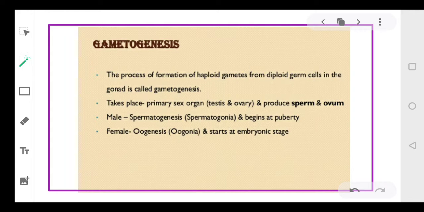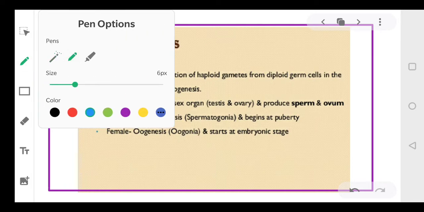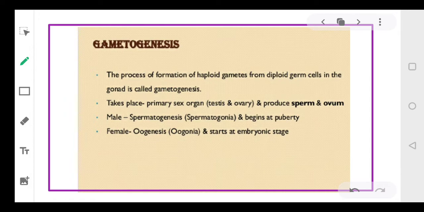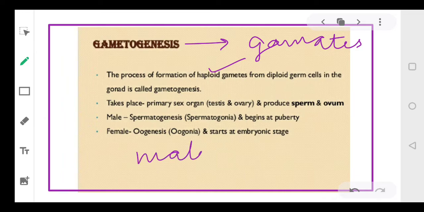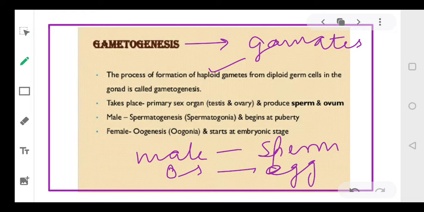Now gametogenesis means the formation of gametes. What does gametogenesis mean? It means the formation of gametes. Formation of gametes means in case of male there will be a formation of sperms, while in case of females there will be formation of egg. So gametogenesis means formation of gametes, that is in case of male the formation of sperms, in case of female the formation of egg, and this process of forming the sperm or the egg is called gametogenesis, right?